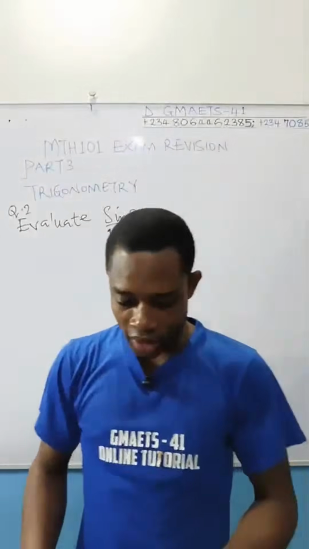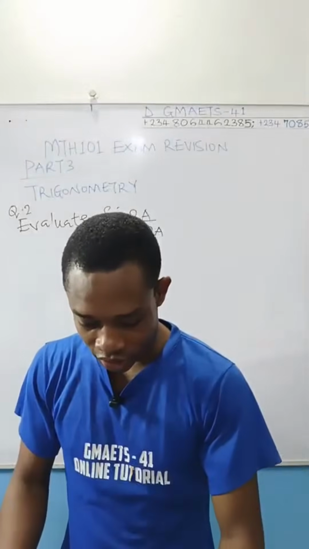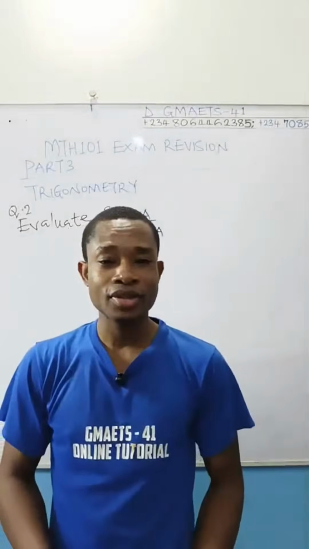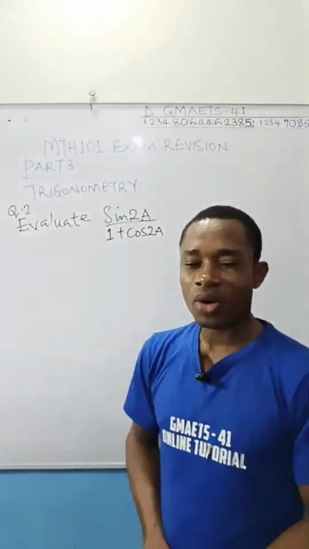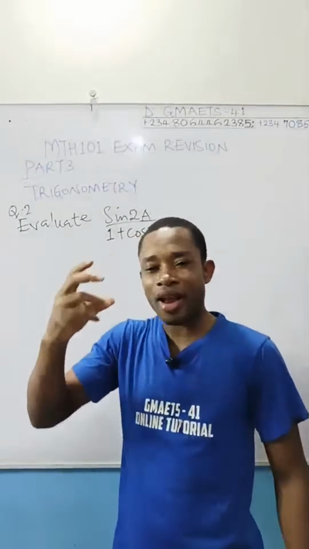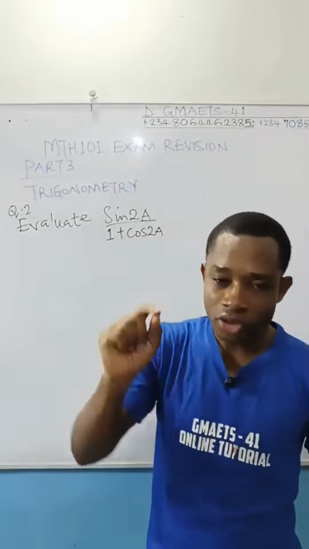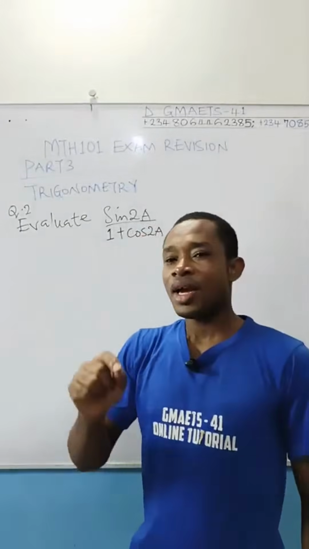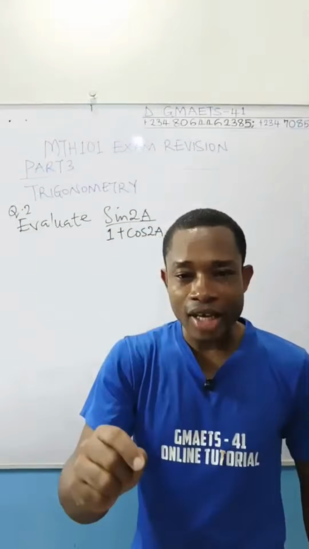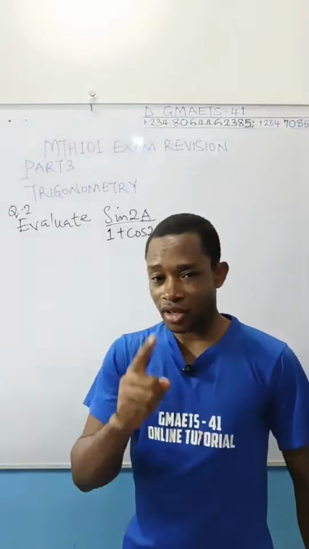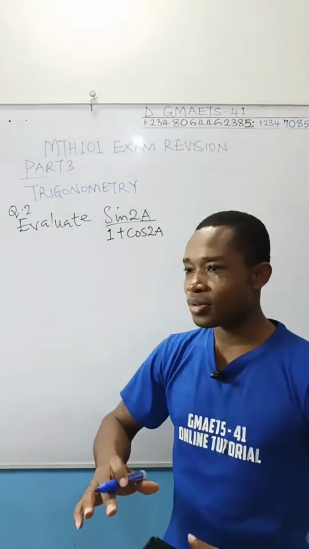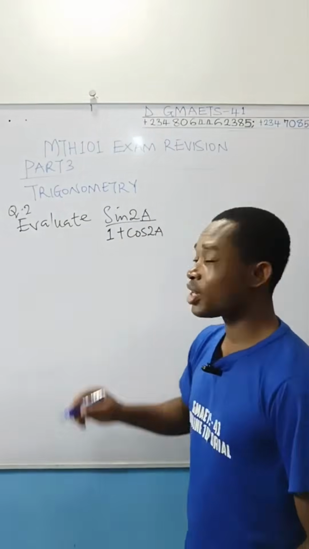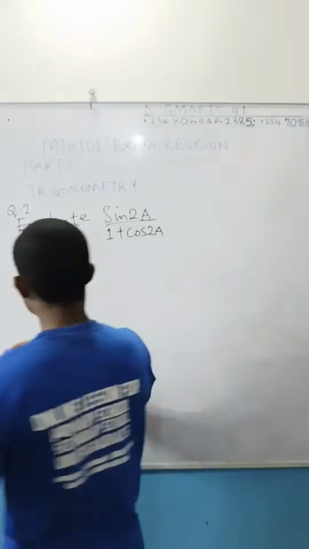Now, how do we evaluate this expression that we have there on the board? This aspect of trigonometry requires your high-level understanding of trigonometric identities, especially the ones that I declared on the board before we started solving questions. If you are not used to all those identities, solving problems like this would be a problem for you.